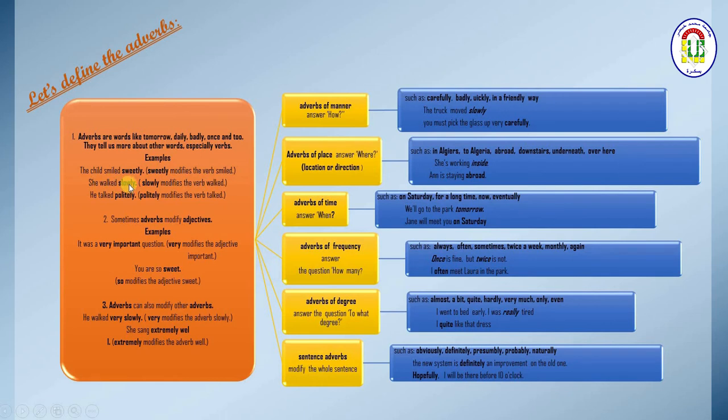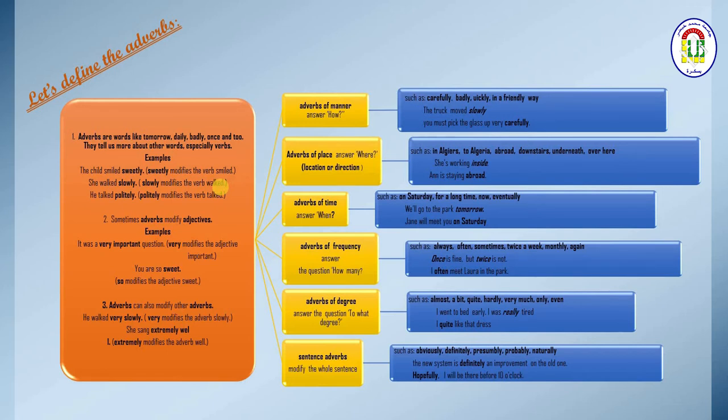She walked slowly. Slowly modifies what? Also the verb walked. So what does it mean here? It means that normally if I have a verb, I may give more details about it just by adding an adverb.